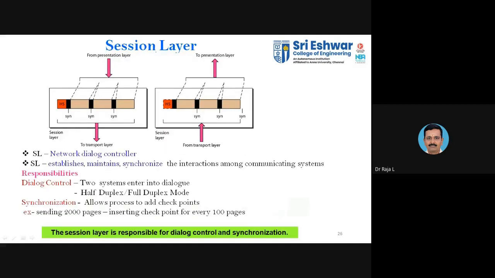The next one, we move on to the session layer, that is layer 5. From the presentation layer, you will be receiving the data. Here we go with this task: network dialog controller. Whenever you go with a session, first I need to establish the connection. So managing, establishing, and terminating is the function of this session layer. We'll go with dialog control, which in the sense means I talk, you listen.